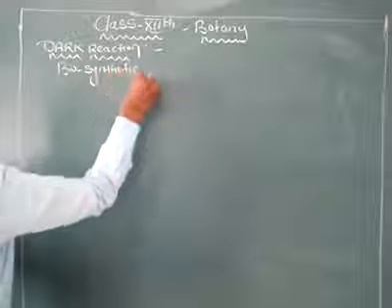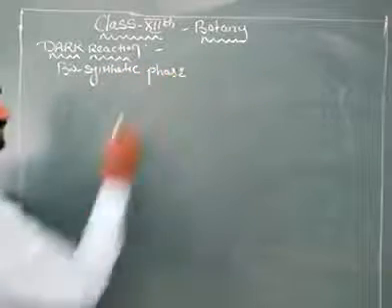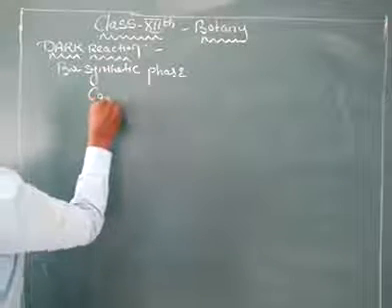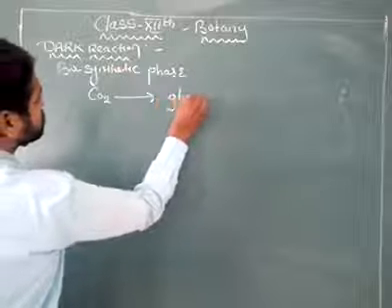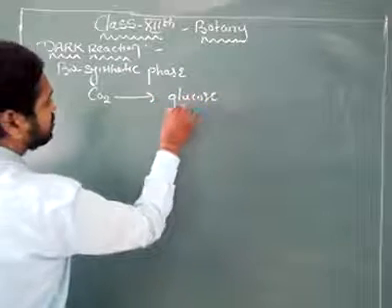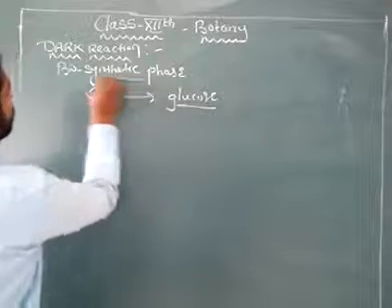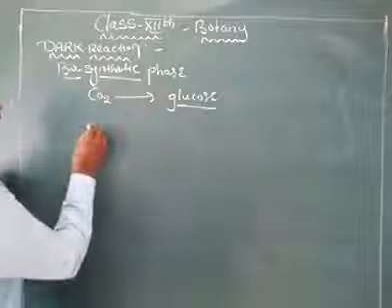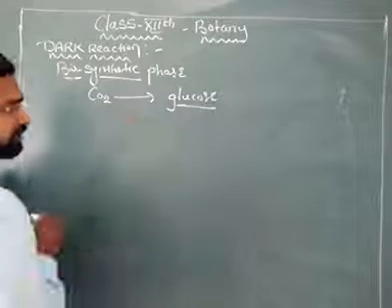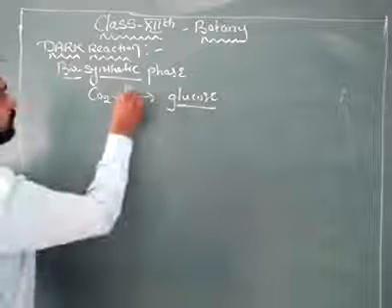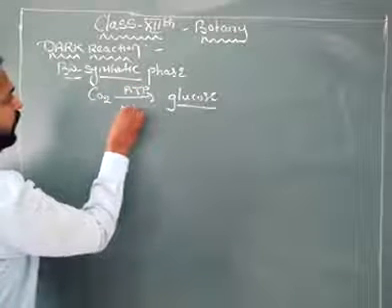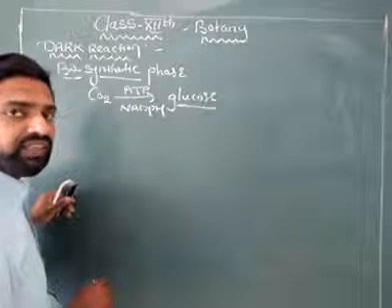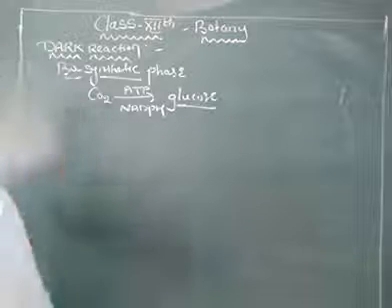because in this phase we are synthesizing glucose, we are reducing the carbon of carbon dioxide into glucose. As we are synthesizing glucose, this is called the biosynthetic phase. In this phase, carbon dioxide is reduced into glucose by utilizing the assimilatory power, ATP and NADPH, which are formed during the light reaction. Let us see the dark reaction.